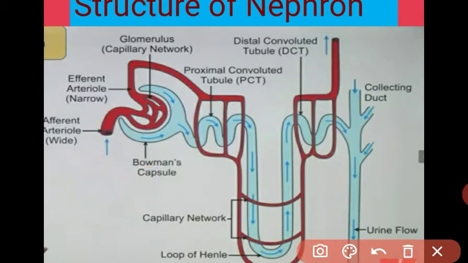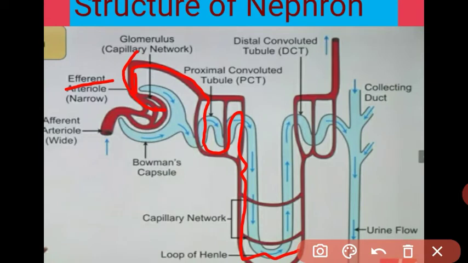When the afferent arteriole enters and divides into many capillaries, these capillaries rejoin and form arterioles. It is called the efferent arteriole, and this efferent arteriole runs parallel to the tubular part of the nephron. In the function part, I will explain why these efferent arterioles run parallel to the nephron.